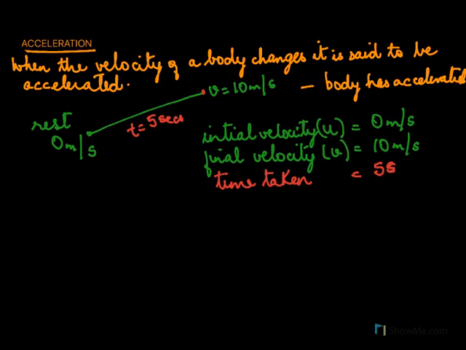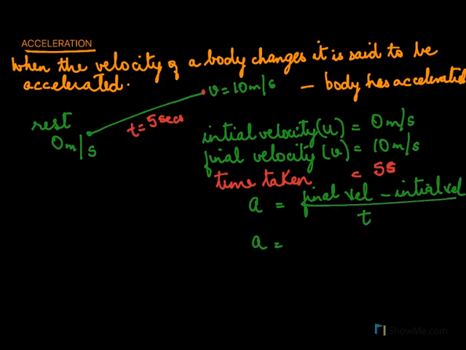So acceleration is the rate at which the body changes its velocity. So acceleration is given as final velocity minus initial velocity over time.